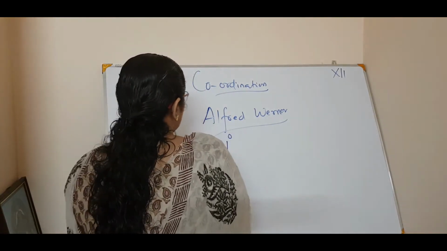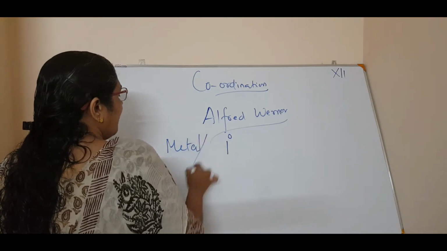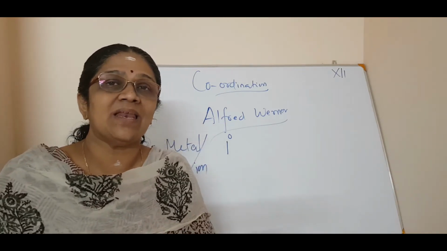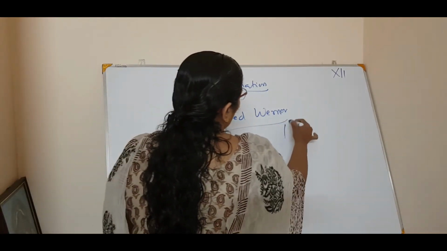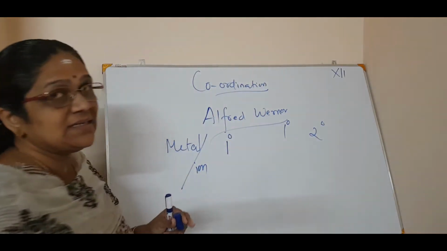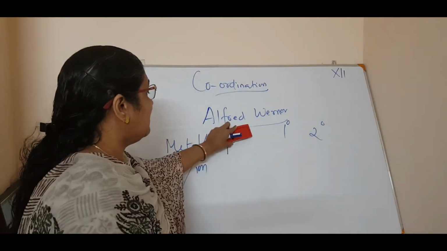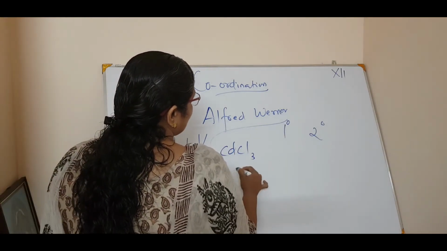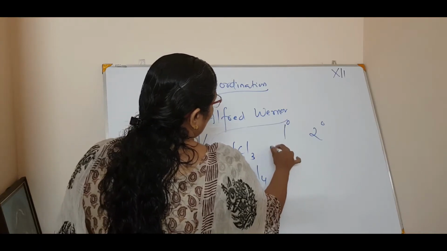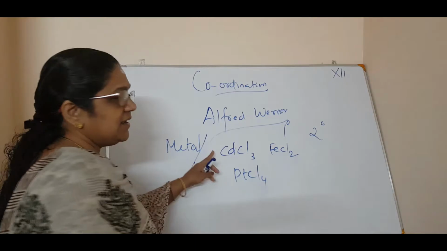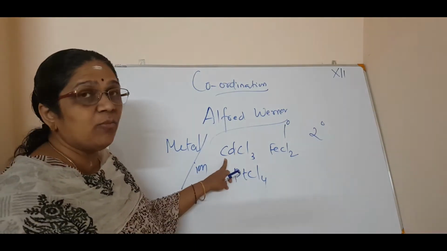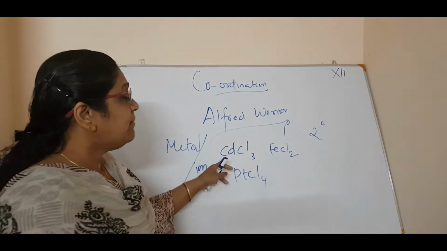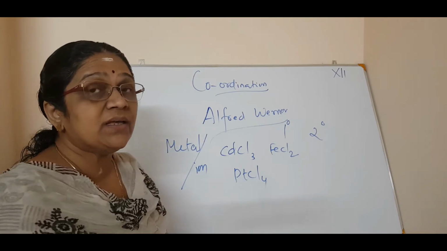So Alfred Werner said that any metal or metal ion in a coordination compound can have two valencies, primary valency as well as secondary valency. Now, where did he find the primary valency? He found it in compounds like CdCl3, PtCl4 or FeCl2. These are binary compounds. Binary means compounds made up of two elements. So in binary compounds, he came across the primary valency.